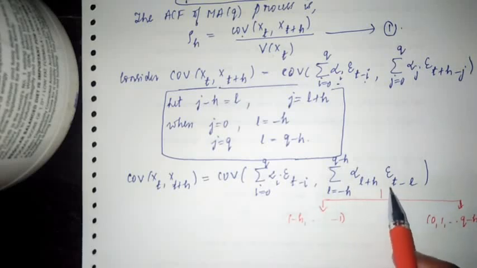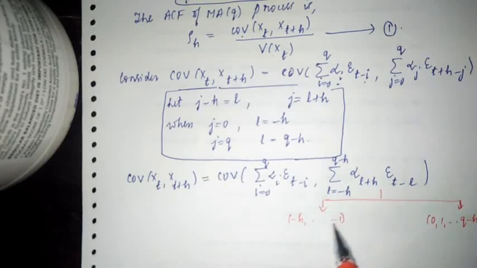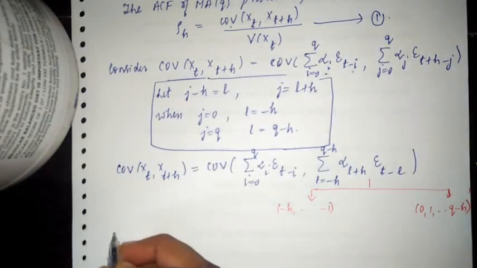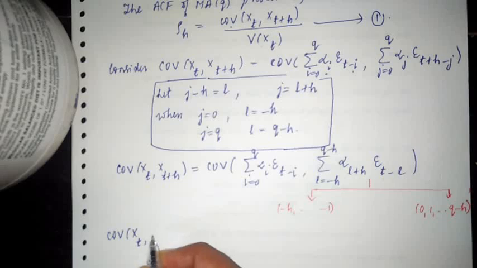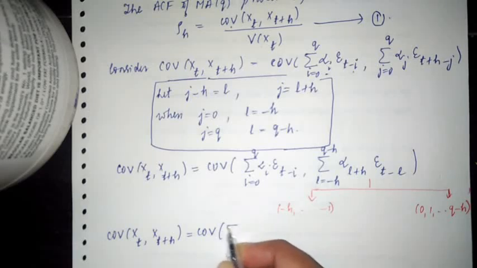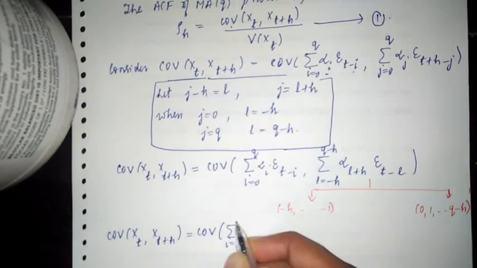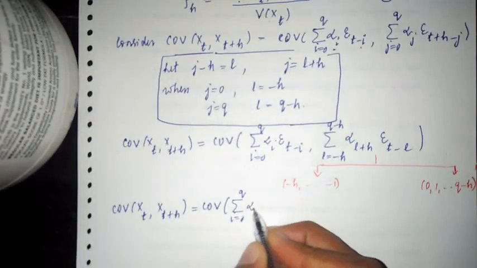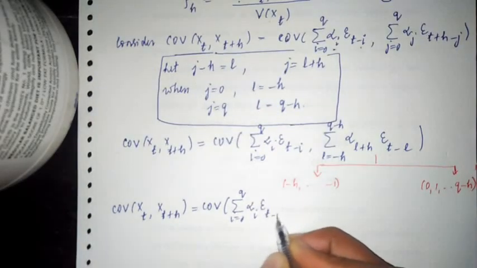So I am going to split it into two terms, one with the negative range, another with the non-negative, that is positive range. So in the next step, I can write the covariance between xt and xt plus h as the covariance between the first term as it is, summation i equal to 0 to q alpha i epsilon t minus i.